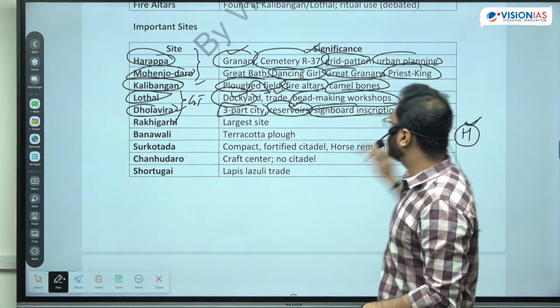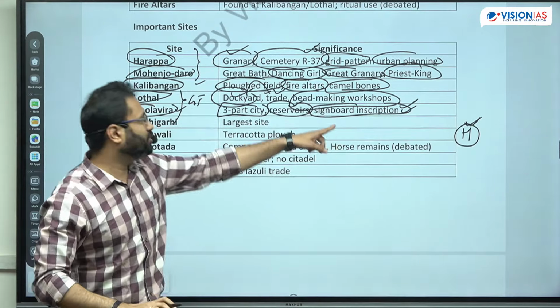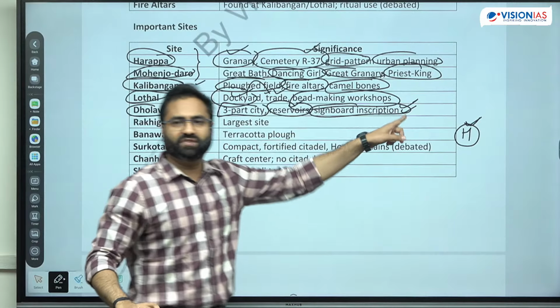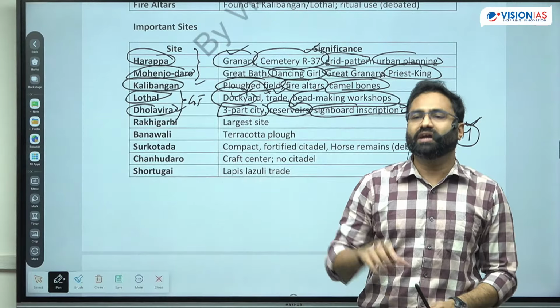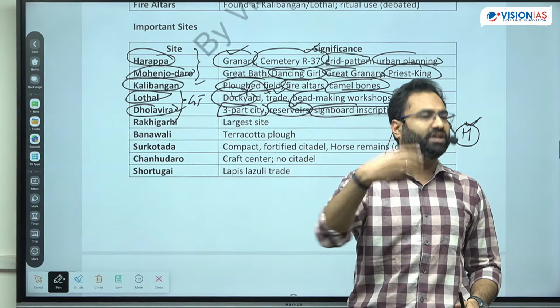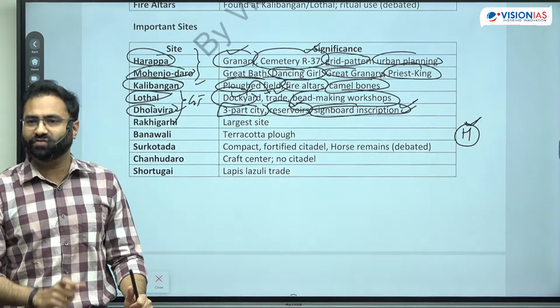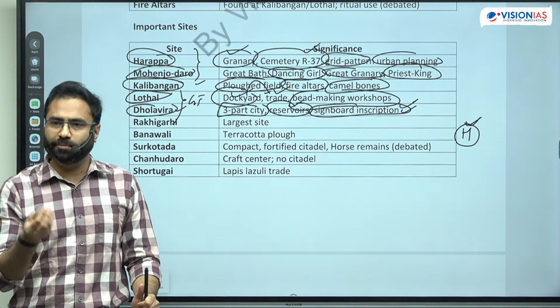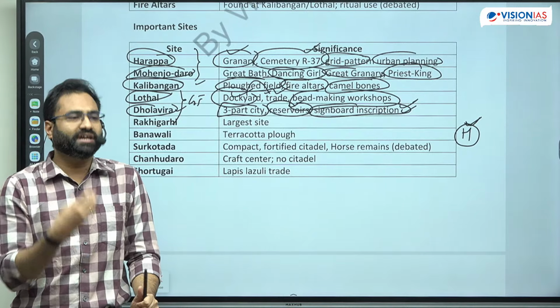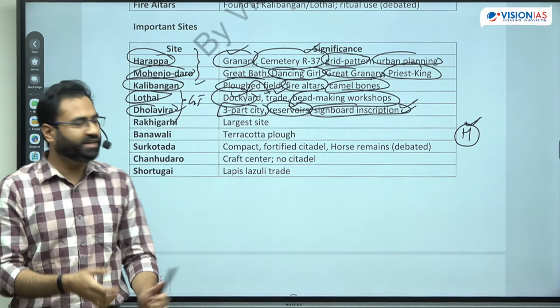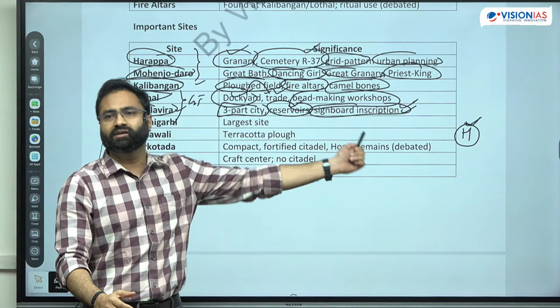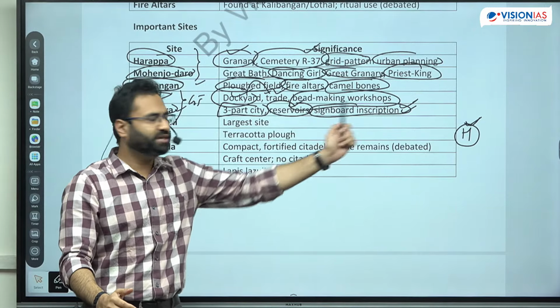Very very important thing, because UPSC has asked a question about this. That there were signboards available means it can be regarding directions, it can be regarding certain other things. So it can be considered as a primitive type of inscription. A signboard is also telling something, right? We do not exactly know what it is representing, but yes, it is giving an idea regarding certain things which were written but not yet deciphered.